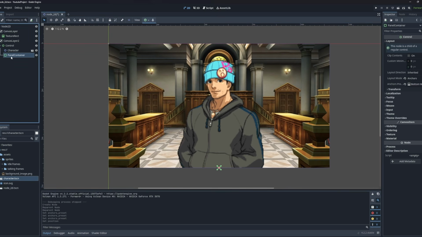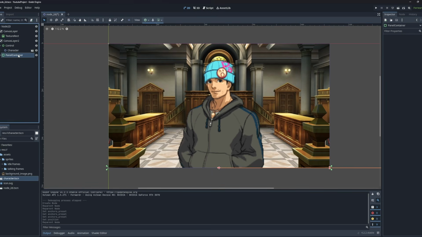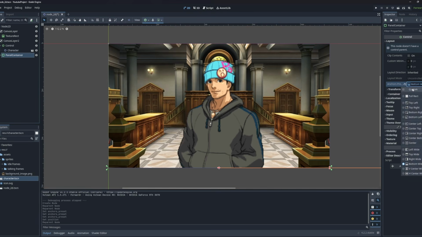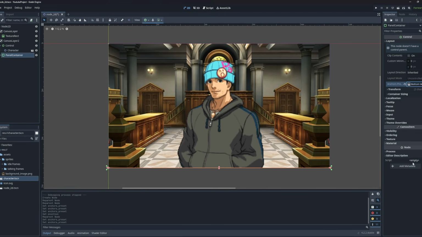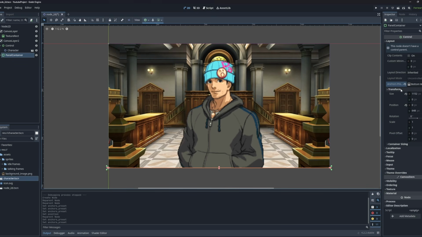And a very easy way to have our panel container be sized the way we want is just to have it parented to canvas layer 2. Now we can go up there to bottom wide, and you can see that now it actually spreads across the whole screen like we want to. So the only thing we have to do is just to give it a little bit of size.